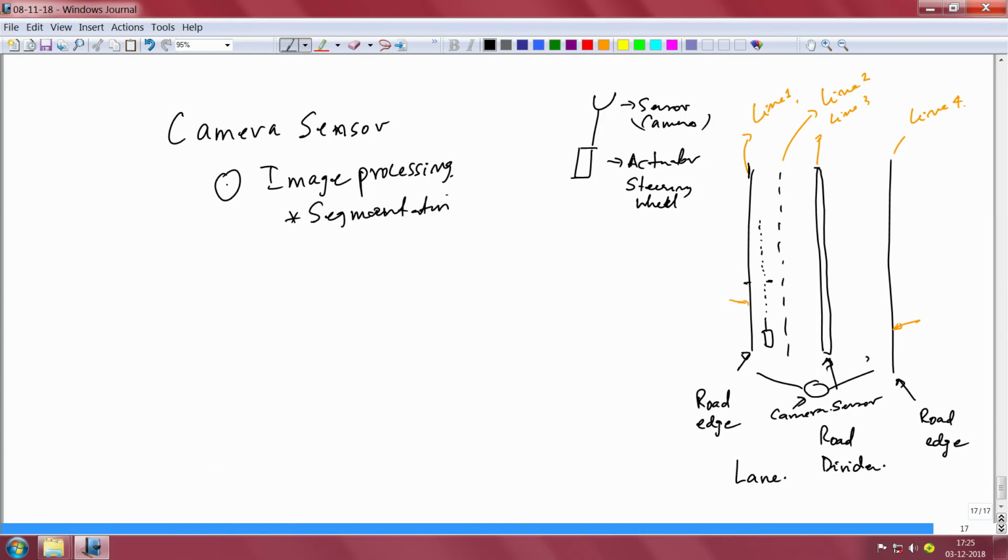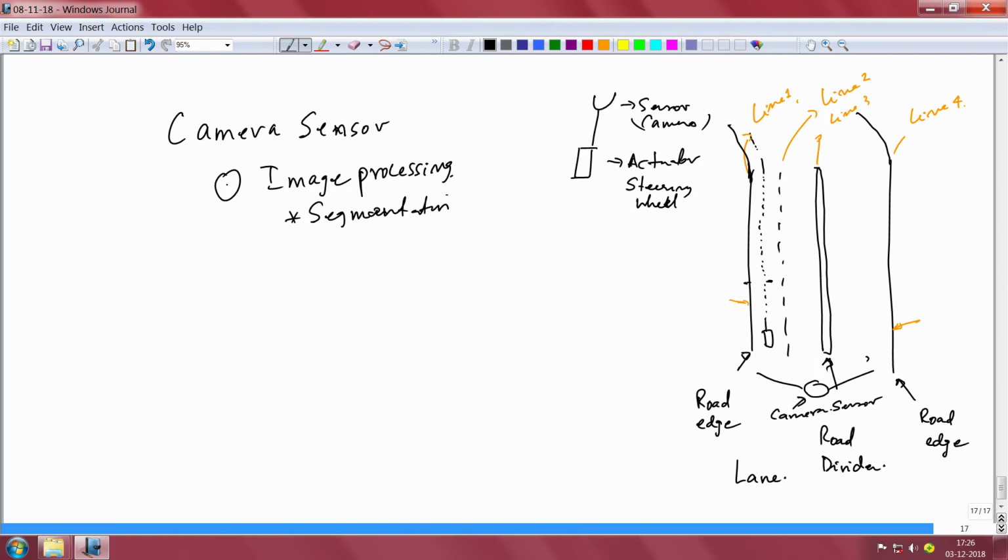Supposing the road curves like this, right, then you will come here and then this sensor will give a command to the steering that it should turn to the left so that it continues to remain in a straight line as much as possible, right.